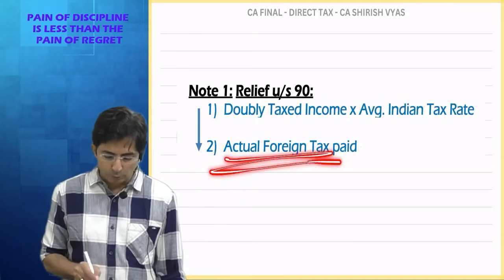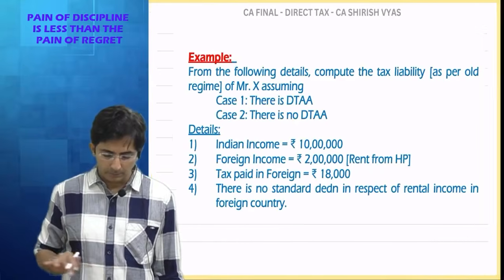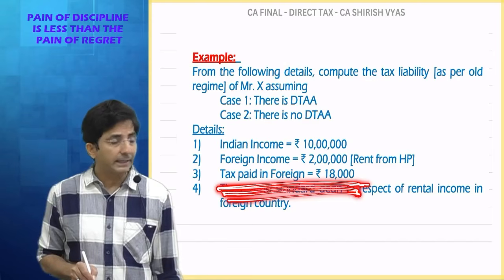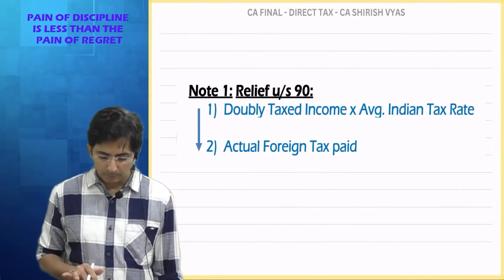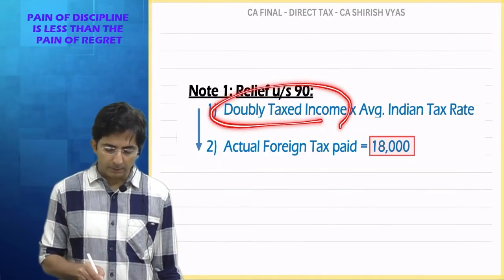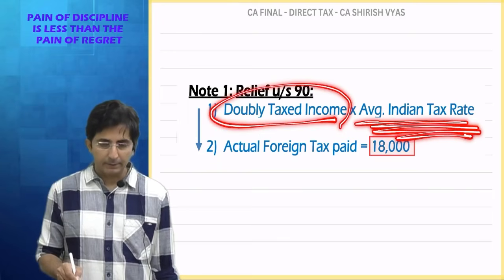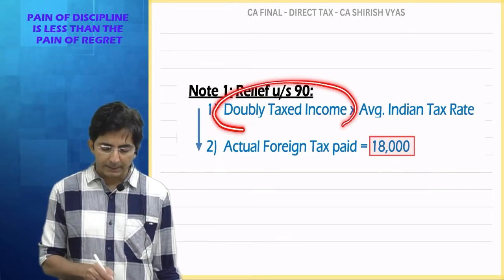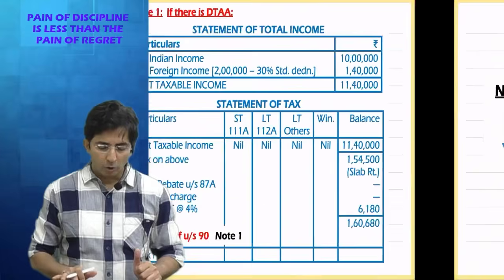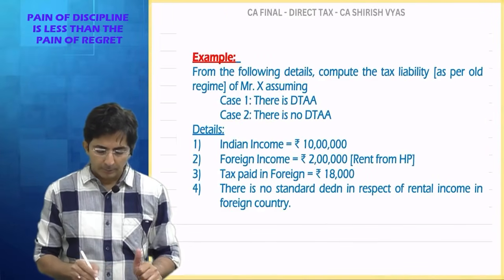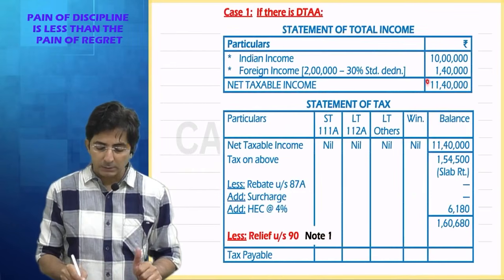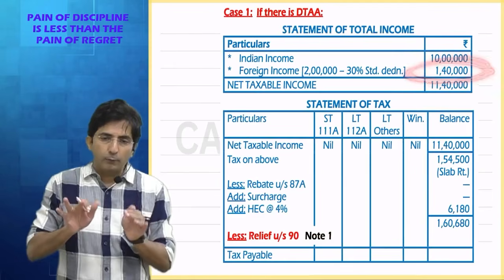So tell me how much is the actual foreign tax paid? See here. How much actual tax have we paid in the foreign country? 18,000. So this is one amount, 18,000. What is the other amount? Doubly taxed income multiplied by average Indian rate. Tell me which income is doubly taxed? Income which comes from foreign is doubly taxed. So how much income came from foreign? We got income of 2 lakhs. But out of that, India taxed only 1,40,000. So only 1,40,000 becomes doubly taxed.